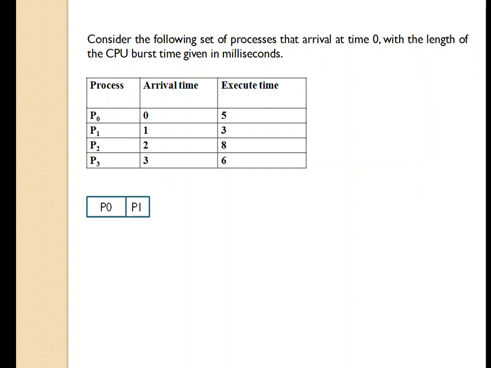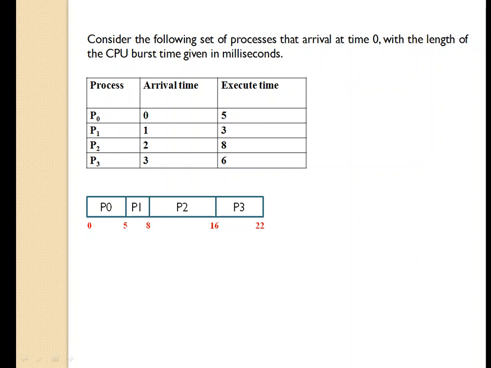Next, the CPU will become free. It will be given to process P2. P2 requires 8 milliseconds. P2 will execute for 8 milliseconds, terminate, and then the CPU will be given to process P3, which will execute for 6 milliseconds.